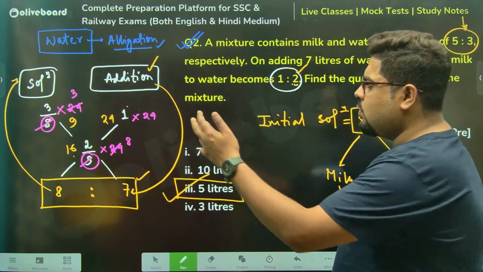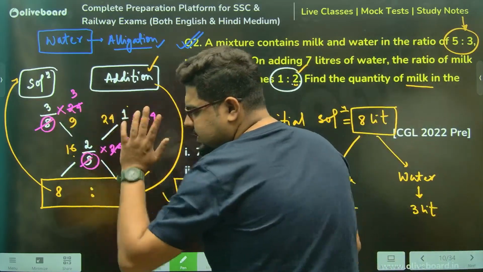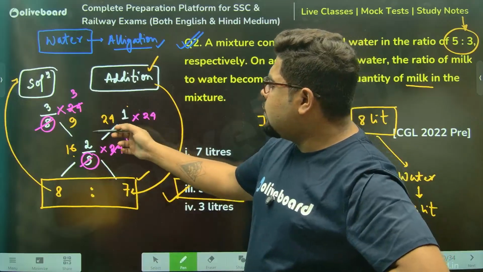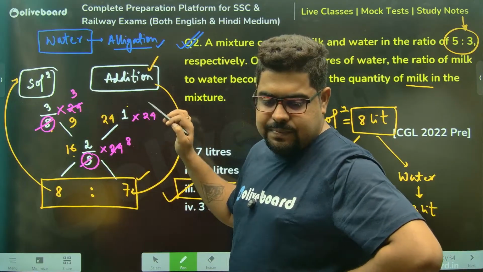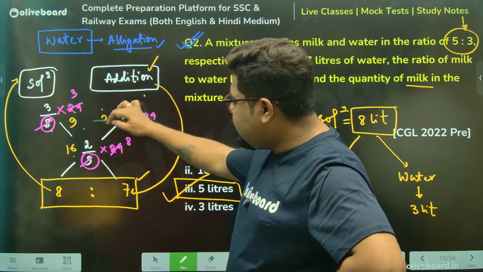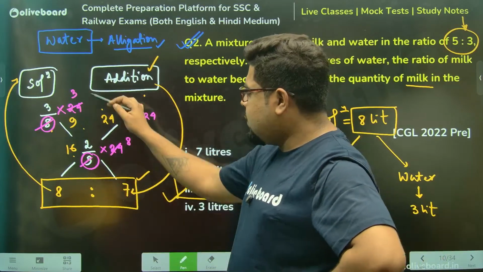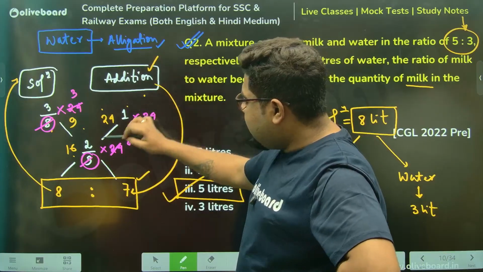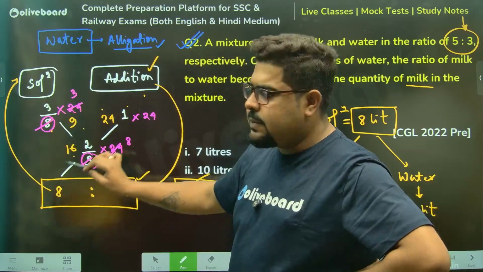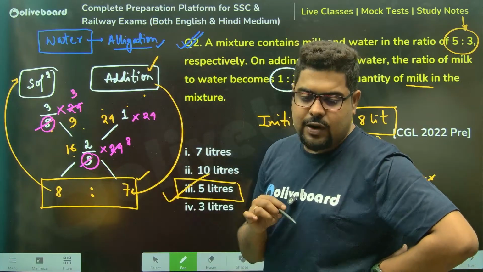I don't want to calculate the fractions, so there were 2 denominators, 8 and 3, and I multiplied by 24 everywhere. So I got 9, 24 and 16. If you alligate, you'll get 8 is to 7. Meaning for every 8 liters of solution, you are adding 7 liters of water.